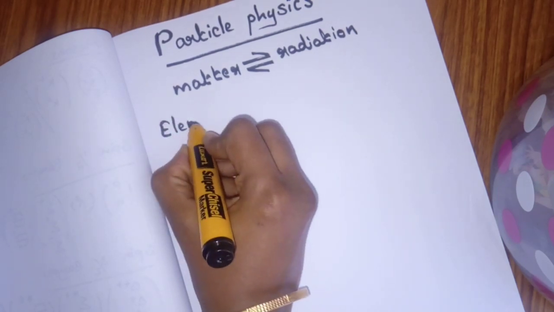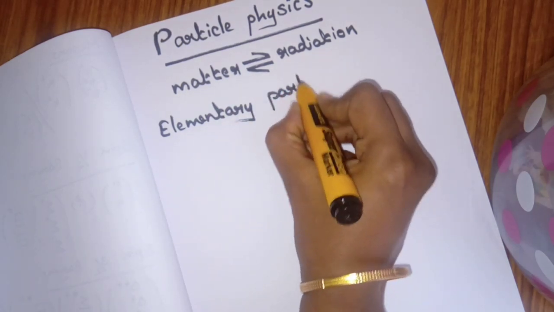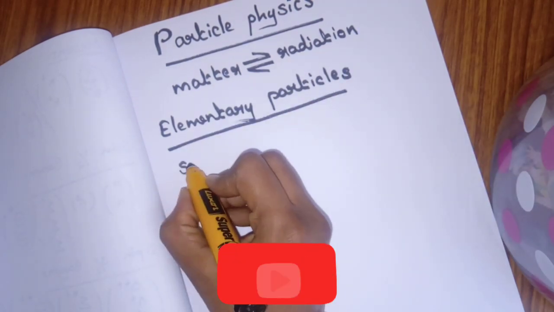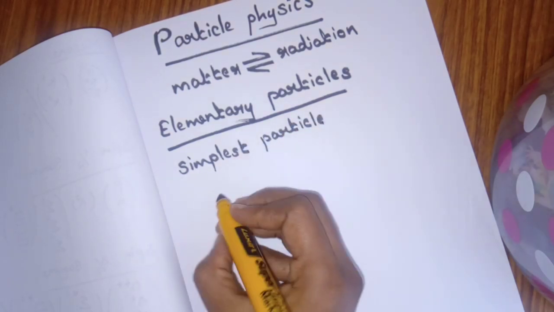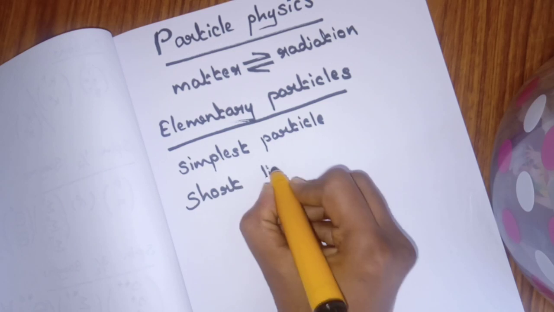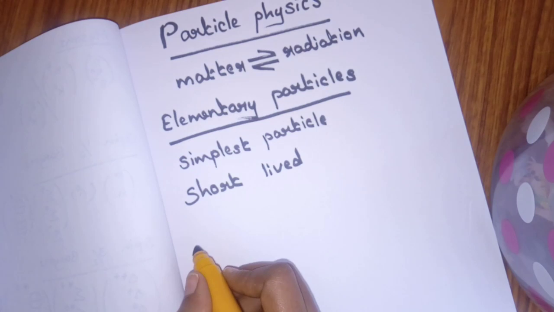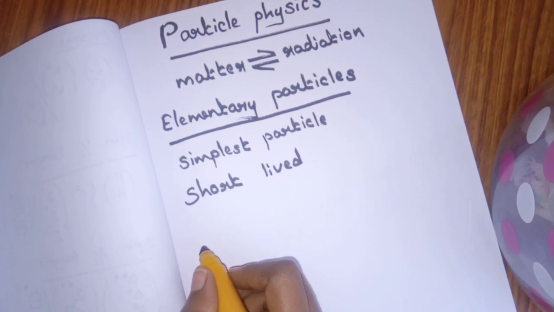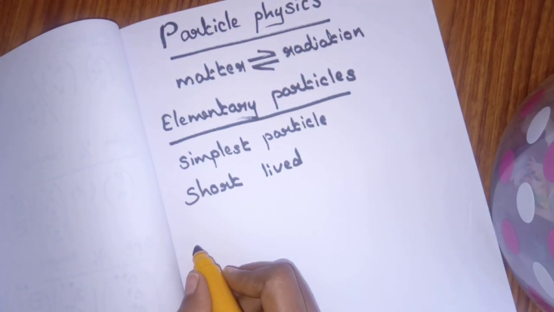Elementary particles. They are the simplest particles of matter and radiation. Most of them are short-lived and do not exist under normal conditions. Exceptions are electrons, protons, neutrons, and neutrinos. According to the quantum theory, the elementary particles are nothing but the quanta of the corresponding field. Any kind of radiation may be regarded as a flux of elementary particles.